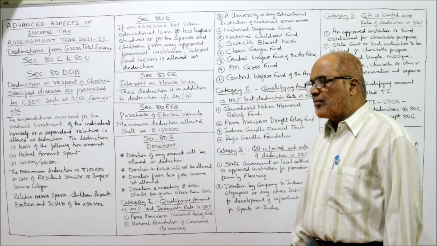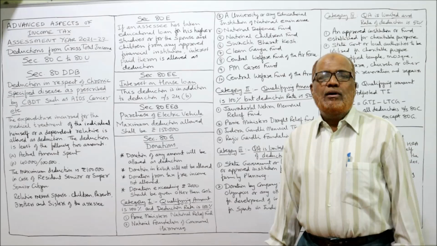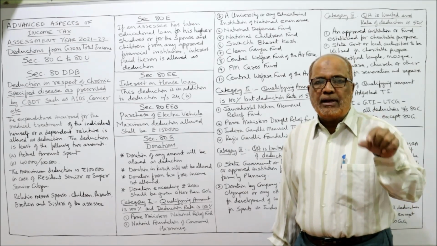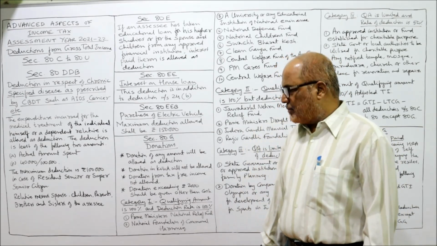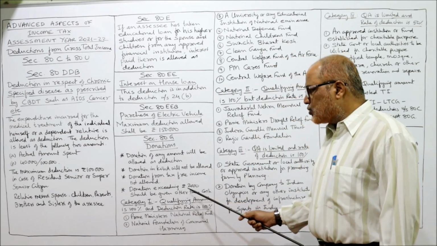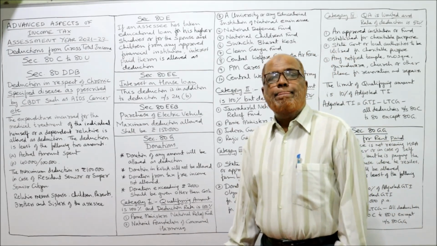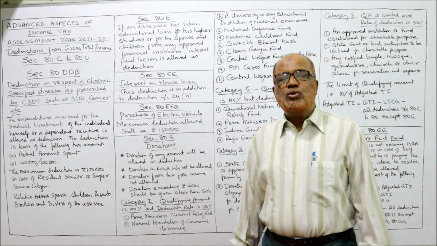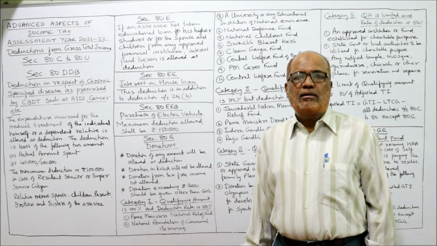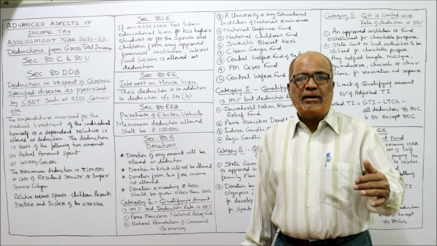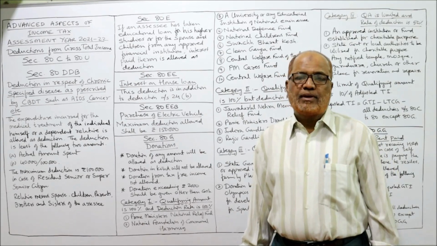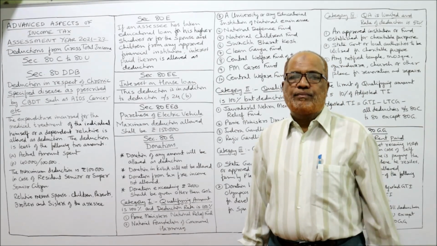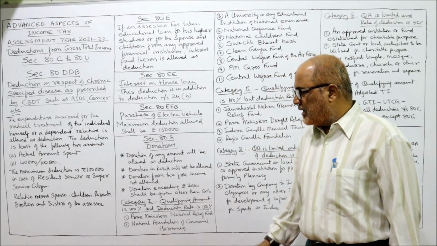Donations from tax-free income are not allowed. Just now I told you. If you want the deduction, then the donation should be given from taxable income, not from exempted incomes. Then, donation exceeding 2,000 should be given other than cash. If a person wants to give a donation over 2,000, they should give it either through cheque or draft or any other means other than cash. If more than 2,000 rupees donation is given in cash, it will not be allowed as deduction.